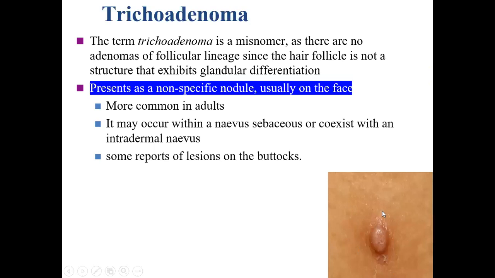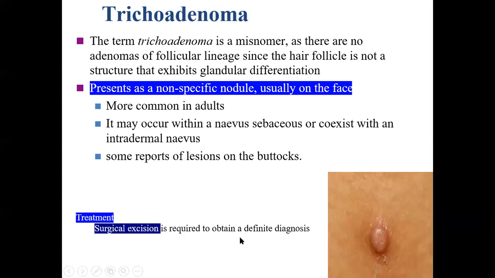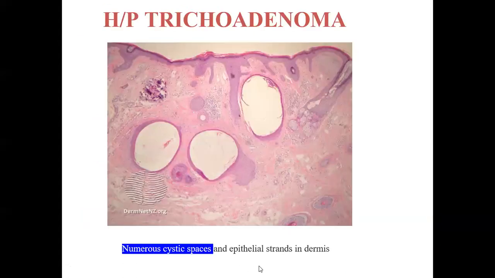This is the clinical picture. It is non-diagnostic as far as the clinical picture is concerned, and we have to go for surgical excision. Not only will this remove the tumor, but it would provide us the opportunity to go for histopathological diagnosis. Histopathologically, we see numerous cystic spaces, as you can see this one, and this one, and these are surrounded by epithelial strands.